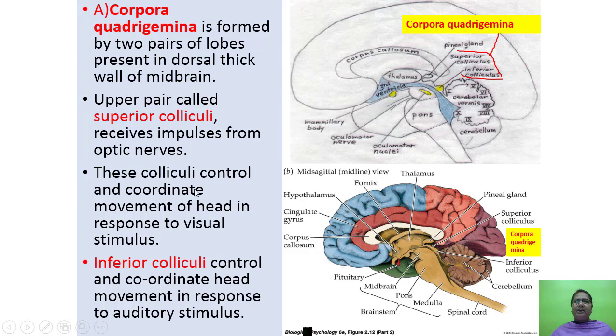Then these colliculi control and coordinate movements of head in response to the visual stimulus. Inferior colliculi controls and coordinates head movement in response to the auditory stimulus. Auditory means to hear, okay, auditory stimulus. This is superior colliculi, inferior colliculi.